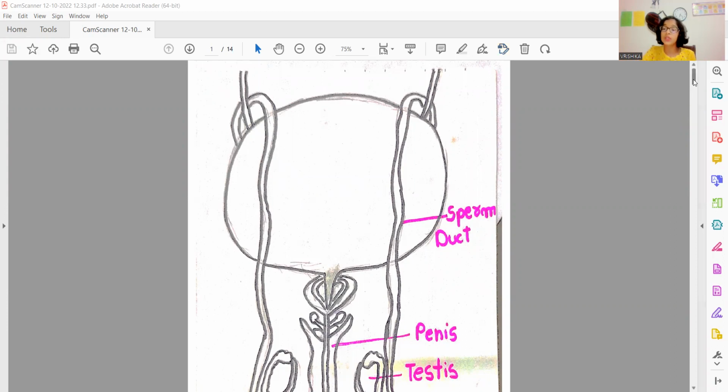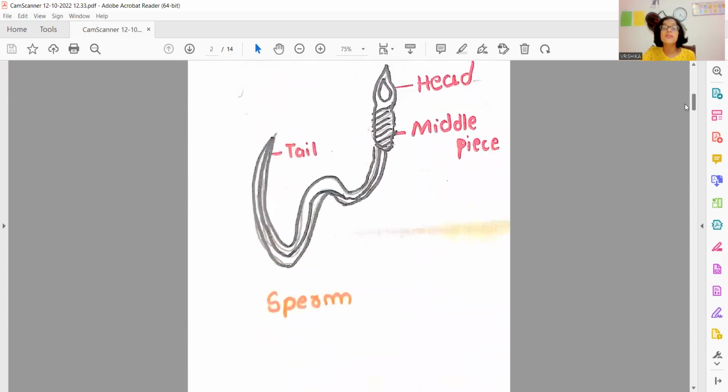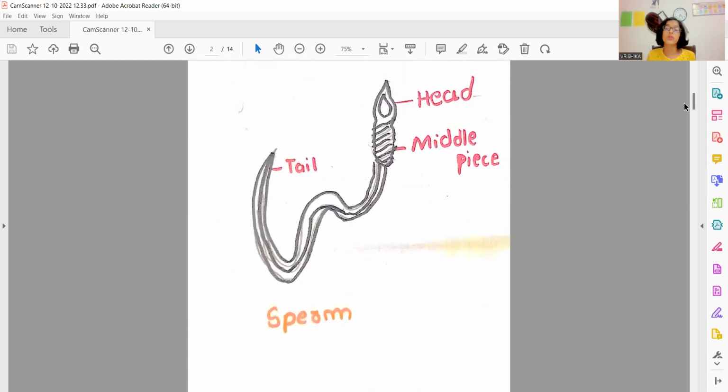First, let us start with human reproductive organs, that is, male and female. The male reproductive organs are sperm duct, penis, and testes. The testes produce thousands of male gametes. This is a diagram of a sperm. It includes the head, middle piece, and the tail.